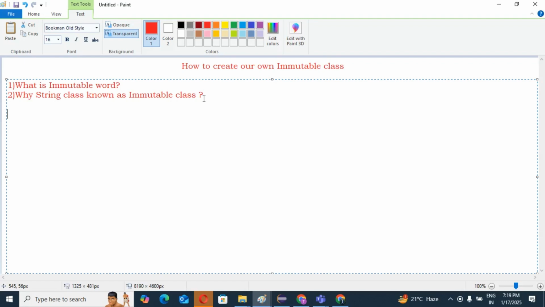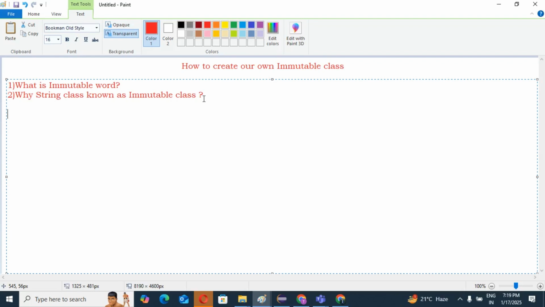I hope you understood that. No worries, I will explain one more time. Whenever we create any String object, we are not allowed to change its content. If we try to change its content, then with those changes a new object will be created. That concept is called immutability, correct, guys? The String class behaves with such a concept. That's why we can say the String class is an immutable class. So yes, this is a very short explanation.